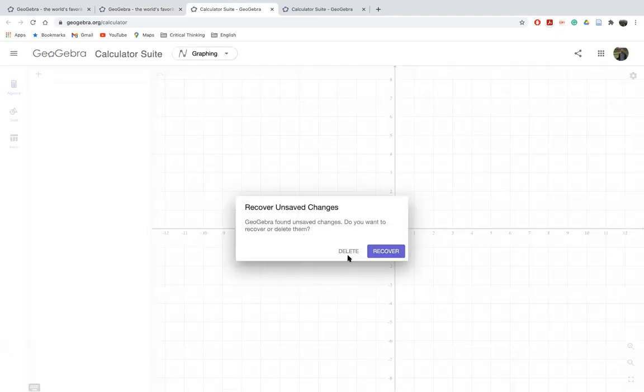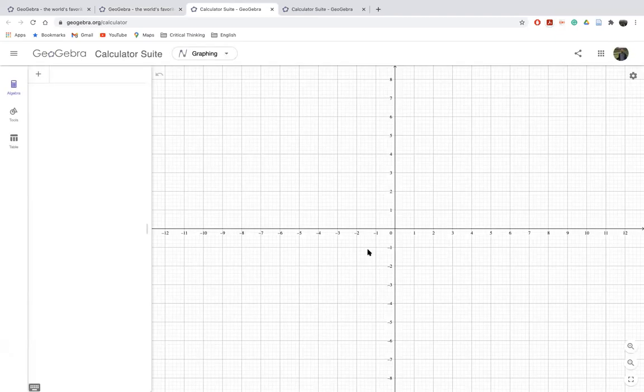So this is the interface, by the way. Before I go on, let me also tell you, if you click on this graphing option, you see it has 3D calculator, geometry, and CAS. Especially if you're using the offline version, you should be installing the CAS app, especially on your phones, because if you want to find the limit or the derivative, you have to install this app.